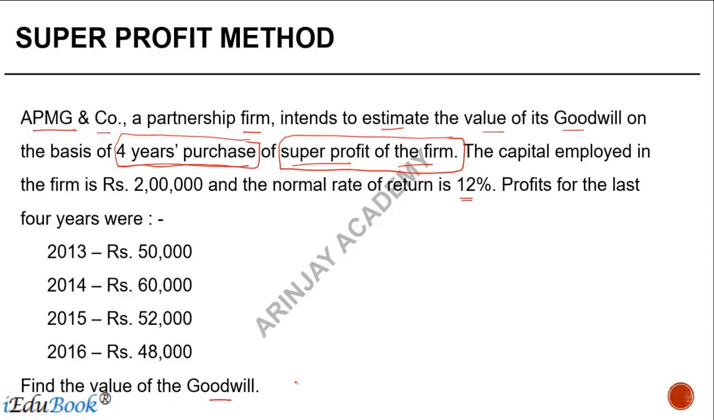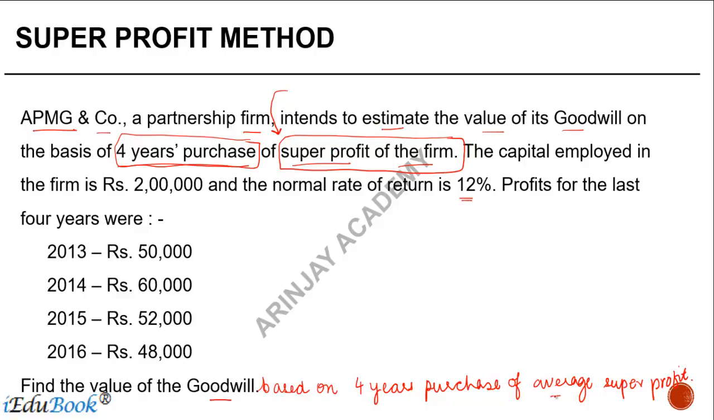Now, in order to give you a bit more clarity, we can add to this question to say: find the value of the goodwill based on 4 years purchase of average super profit. The reason I mentioned this was that if I just take the question here, some of you may come back and say that should I just multiply the total profits of the firm with 4 years purchase. So I'm doing an additional clarification to say that the profits to be considered are the average super profit. Let's get going with the question.